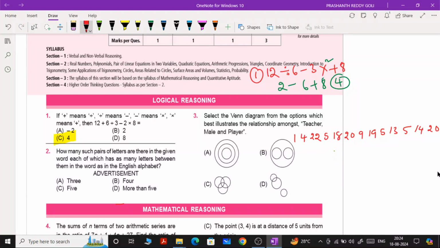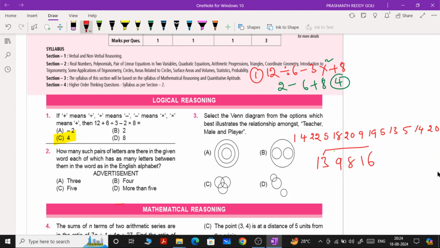Now the meaning of this question is, how many such pairs? We have to identify the pairs which are there in alphabetical order. What does it mean? For example, for the sake of understanding, I am taking numbers like this: 13, 9, 8, then we have 14 here. If the numbers are like this, for example, we have 16, you should take this pair.